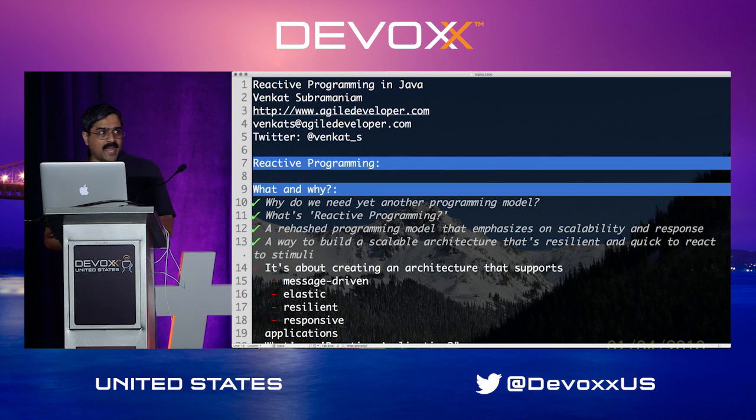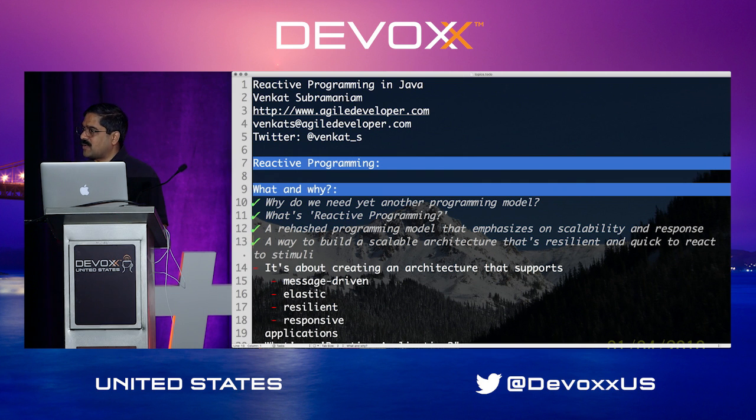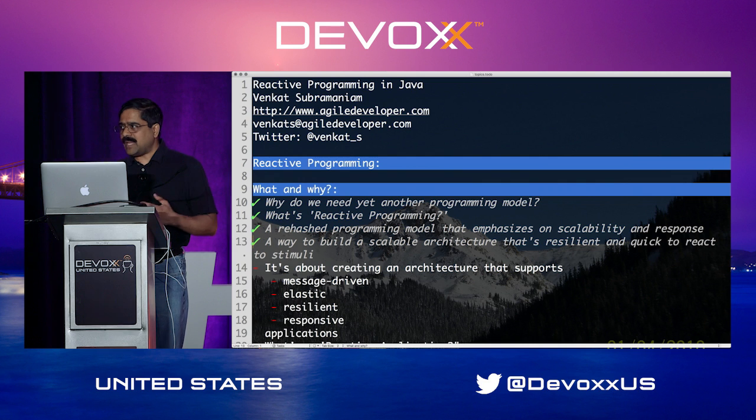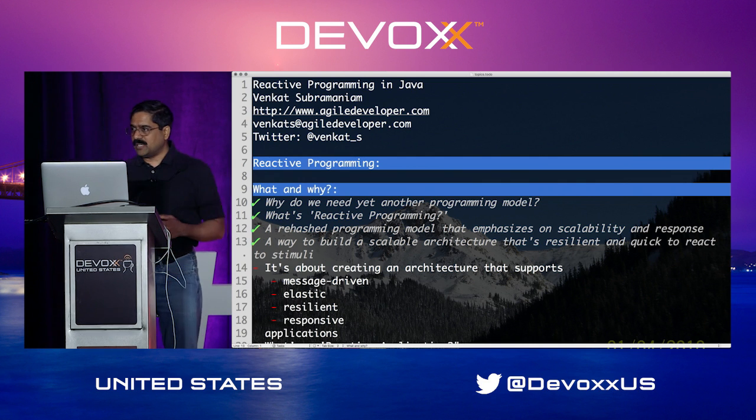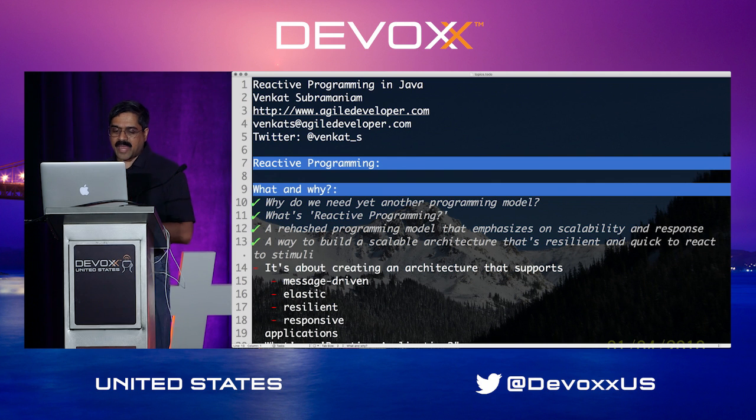This particular idea came from Microsoft Research. Erik Meijer created this idea of reactive programming, and it's been around for quite a number of years before it gained popularity in the field of Java and JavaScript. It's been around in the .NET area for a fairly long time. But the main idea is that the word reactive in this case simply refers to the ability of a system to respond to stimuli and activities as they happen.